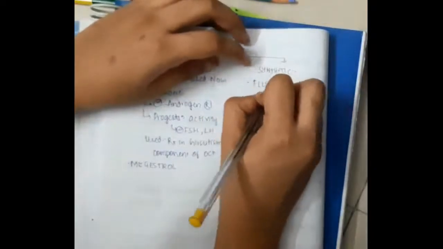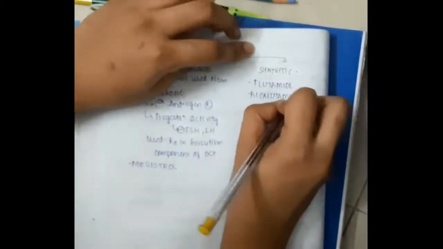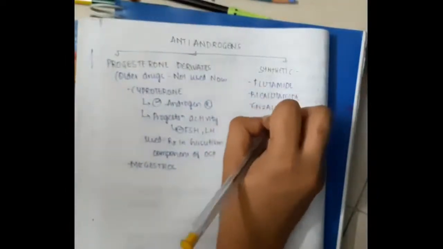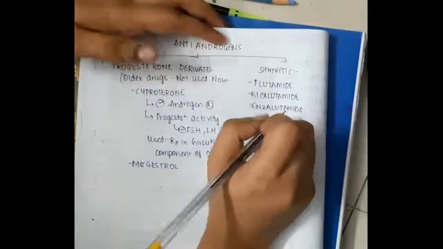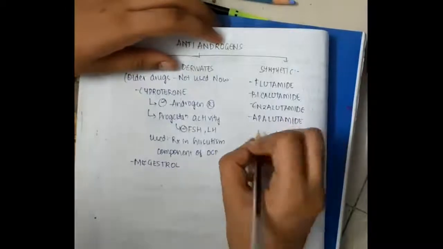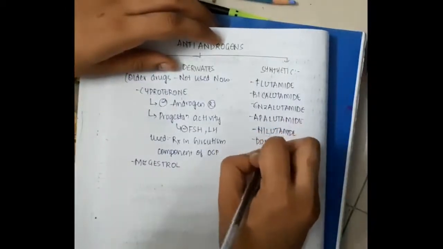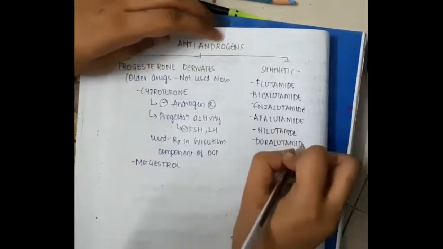What are the synthetic ones? We have flutamide, bicalutamide, enzalutamide, apalutamide, nilutamide, darolutamide.